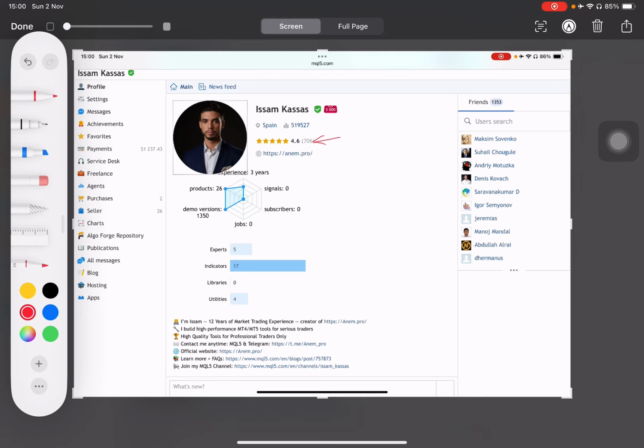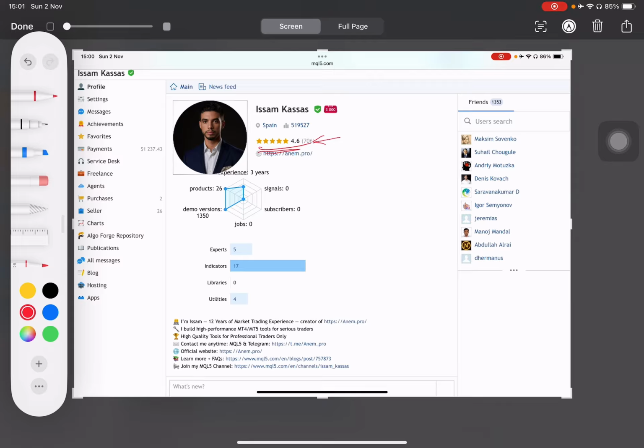That's why I answer questions and that's why I have these reviews, because I put in a lot of work, a lot of time, a lot of interest in here, and this is why I'm having this kind of numbers, and I'm proud of this.